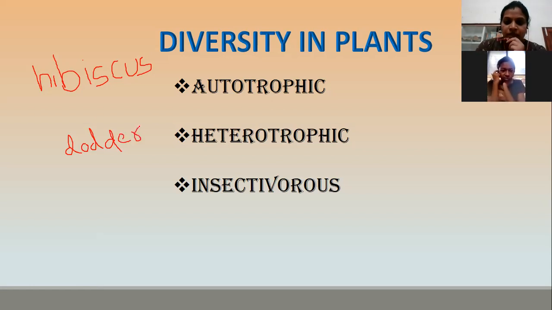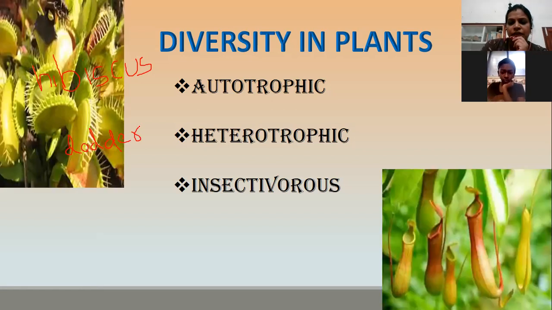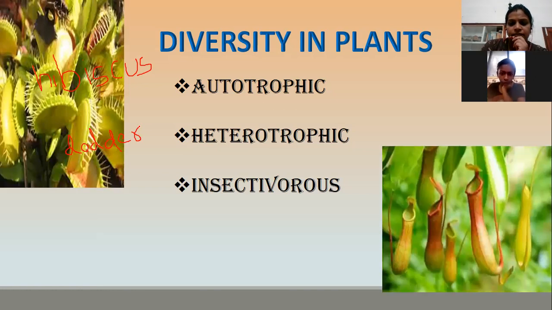Now, have you seen these plants anywhere? No. So, you can see openings on these plants. These plants are insectivorous. Can you see the opening? Wait a second, I will show you. Here openings are there, and a lid type structure is there.